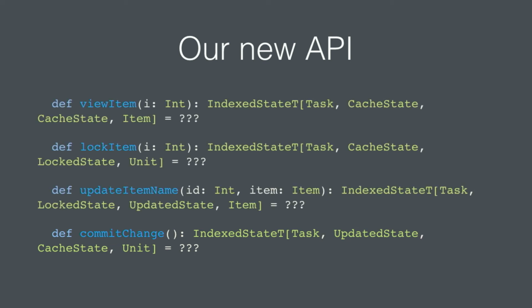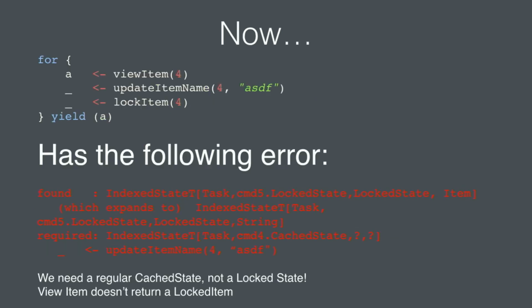So now, what happens when we try to use our API? View item and then calling update item and calling lock item gives us compile time safety to make sure we're forcing our users of the API to call our API in the right stateful way. So this is the error. So this is kind of why it works.